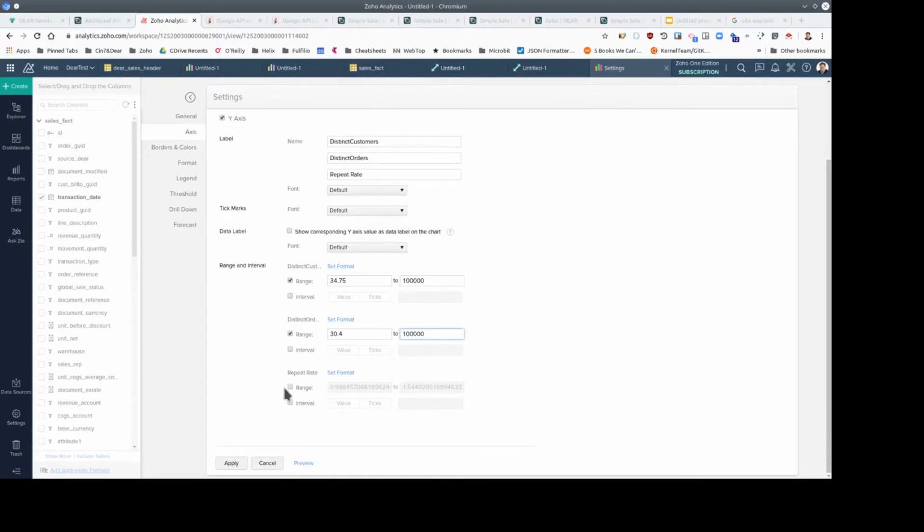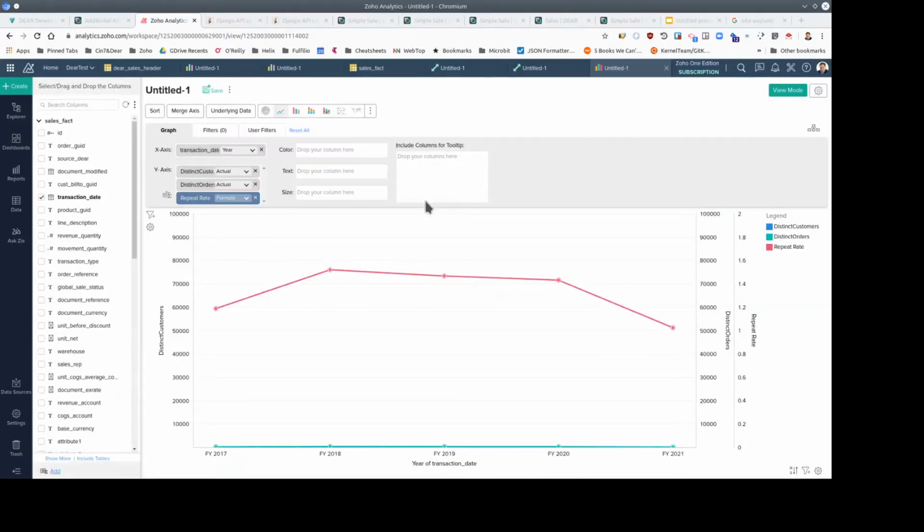And while I'm here, I want this range to start at 0. And we have a repeat rate target of 2, so I'll make it go up to 2. And now it's a little bit easier to see. So that's a repeat rate chart, which is a good way to present this data.